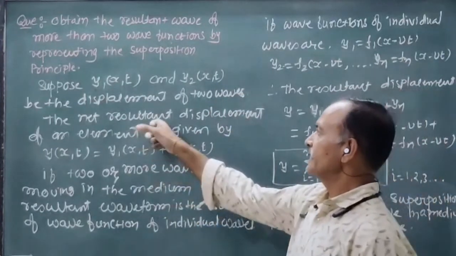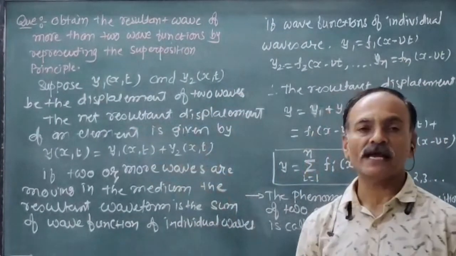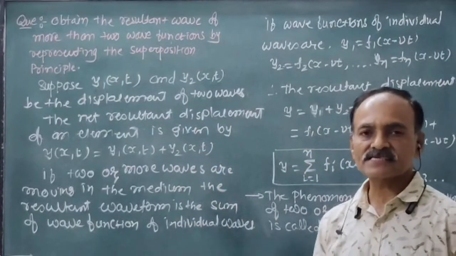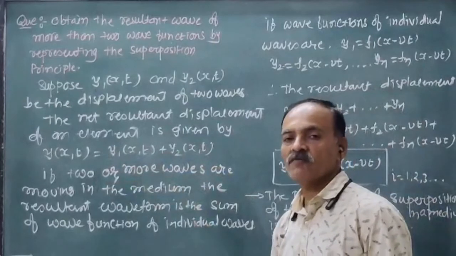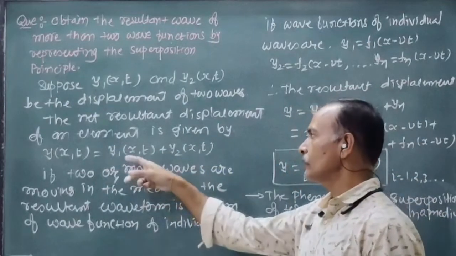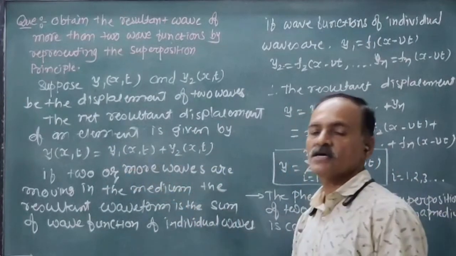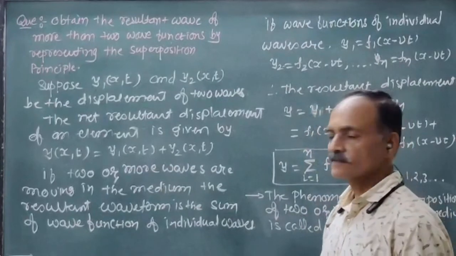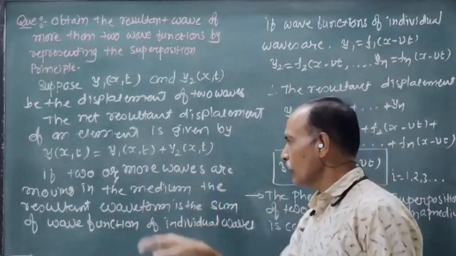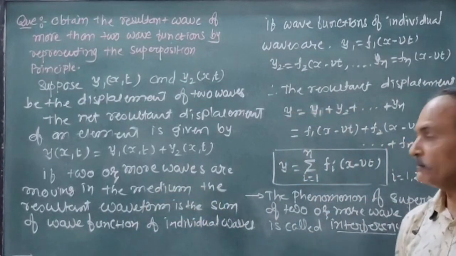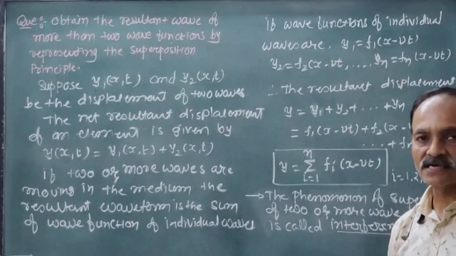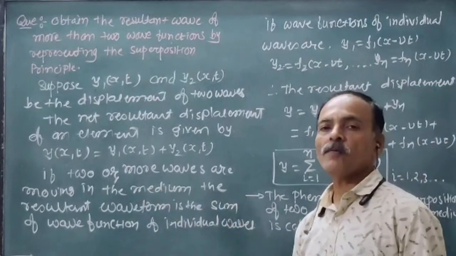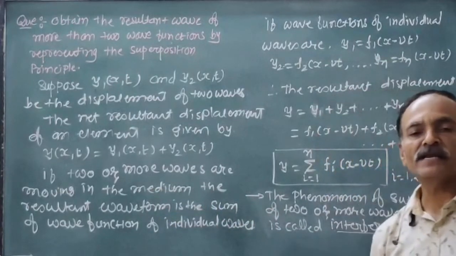The net resultant displacement of an element at which both waves are superposed is given by y(x,t) equals y1(x,t) plus y2(x,t). If two or more waves are moving in the same medium, the resultant waveform is the sum of the wave functions of the individual waves.